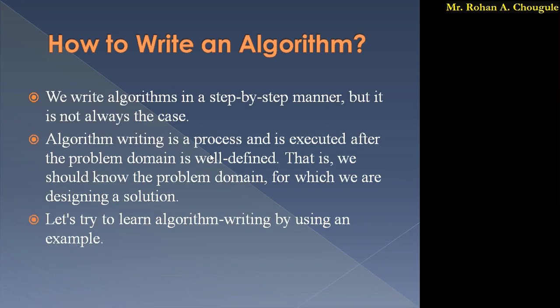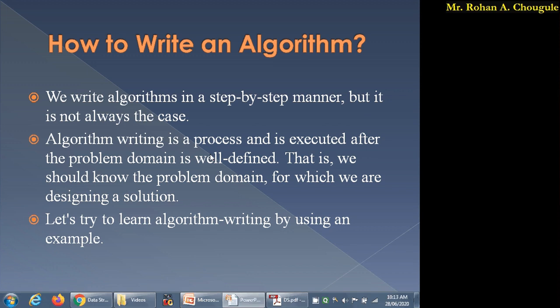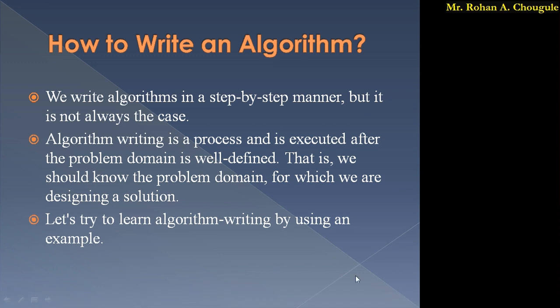Okay, next, we write algorithms in a step-by-step manner, but it is not always the case. Sometimes we cannot write an algorithm in a step-by-step manner. Again, it depends on the problem which we have been given. Algorithm writing is a process executed after the problem domain is well defined. That is, we should know the problem domain for which we are designing the solution.